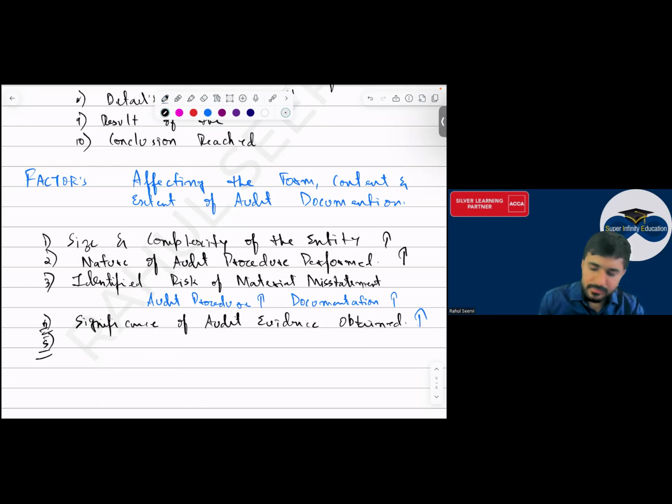Point number 5, everyone: the more audit evidence you have, your audit documentation will be affected.